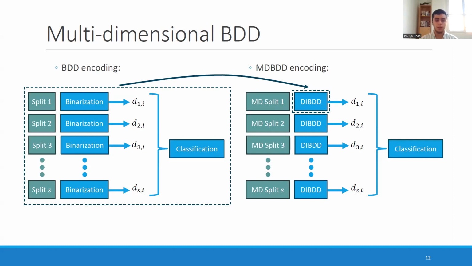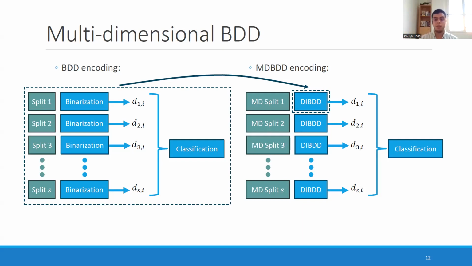And this is where the power of MD-BDDs comes from. Now on to the encodings of this new family of BDDs. It looks very complicated, but it's very simple. We just basically have to have all of the components that we had for encoding a BDD. We push it into a box, and we use it for each split in our MD-BDD because each split is another BDD.